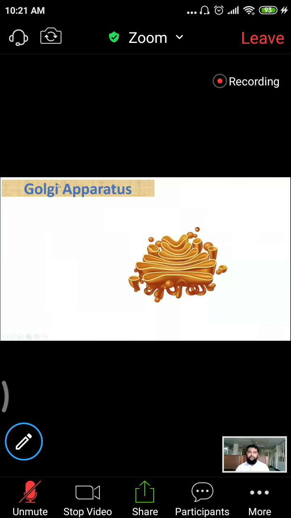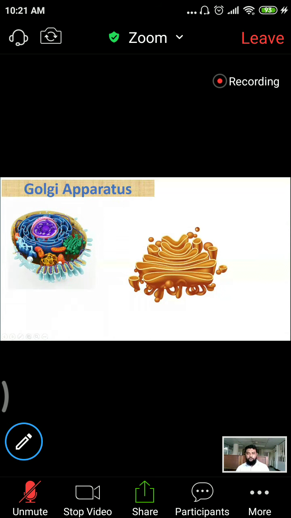So, Golgi apparatus. Look at here, the Golgi apparatus. Let's look at the position of the Golgi apparatus in the cell. Annesha Dev, look at the monitor. So this is the Golgi apparatus and it is a normal cell.